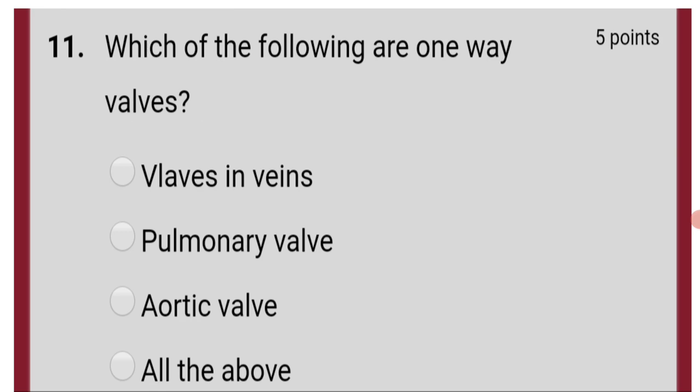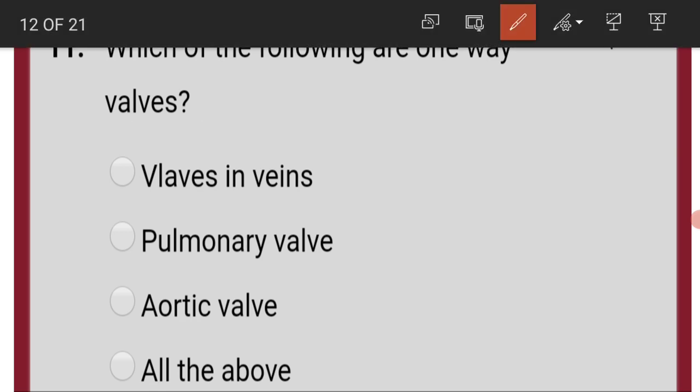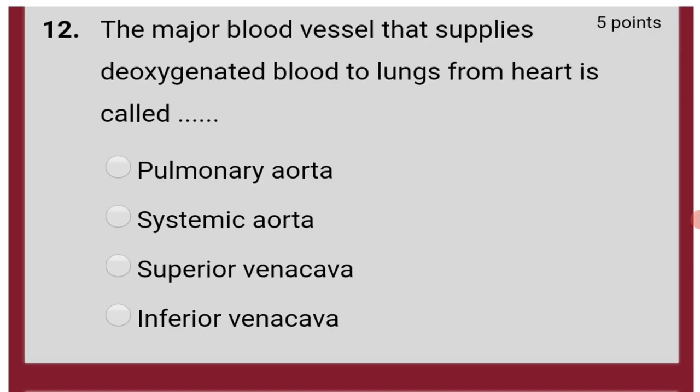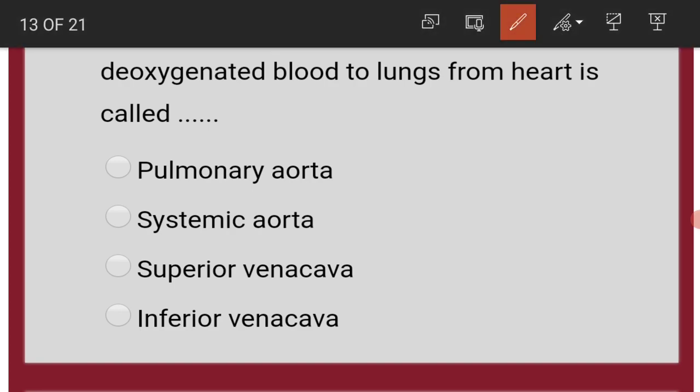Which of the following are one-way valves? Answer is valves in the veins, pulmonary valve, aortic valve, all the above is the answer. The major blood vessel that supplies deoxygenated blood to lungs from heart is called pulmonary aorta.